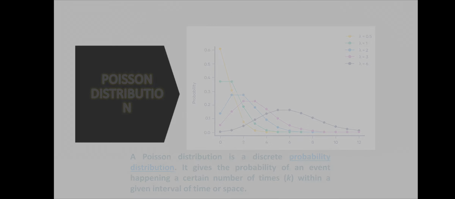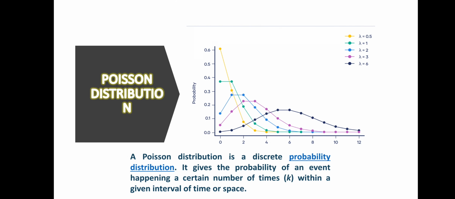Hello everyone. Today we are going to tackle the Poisson distribution. Poisson distribution is a discrete probability distribution. It gives the probability of an event happening a certain number of times within a given interval of space or time.